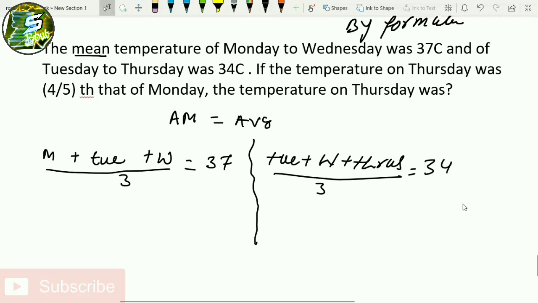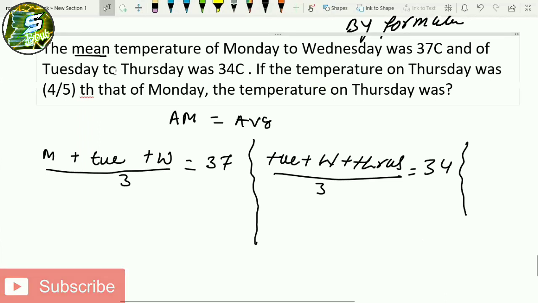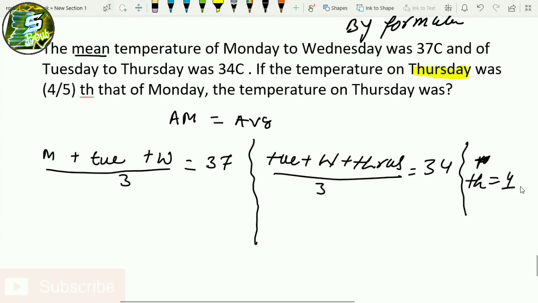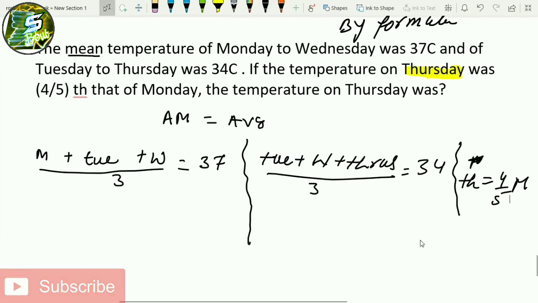Now see this very carefully. They've given one more piece of information: the temperature on Thursday was 4/5 of Monday. So from here also I can write one equation, that Thursday is equal to 4 by 5 of Monday. I hope everyone can see three equations, three variables, and any fine day we can solve them.